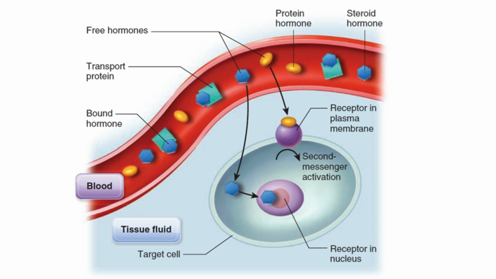Transport proteins or plasma proteins made by the liver are used to bind to some of the hormone in the blood. The bond is a reversible one, meaning that at any one time, some of the hormone will be free to enter the cell and some of the hormone will be bound to plasma proteins, making it too large to enter the cell. As time goes by, more of the hormone is freed from the plasma protein so that it can enter the cell. Hormones that cannot cross the cell membrane do not need a plasma protein to bind.